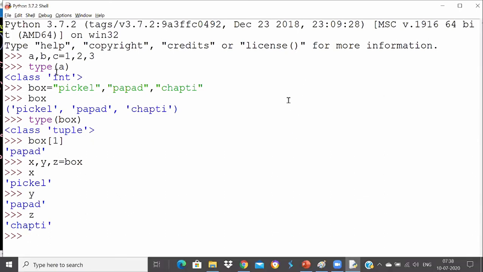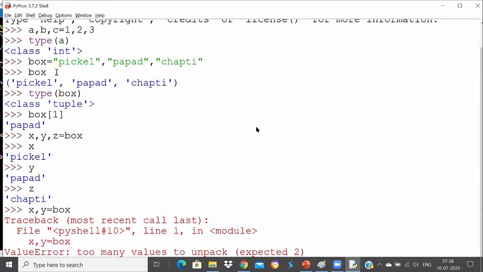Yes, automatically it assigns the first element to x. That's why you need to be careful with the variables on the left hand side, Aditi. Otherwise, you will get an error. If you say x, y is equal to box, there are not enough elements to unpack. You will get the error: too many values to unpack. Box contains three items, and you have only two variables. So you need to be careful while unpacking.